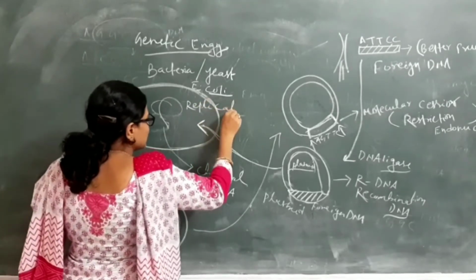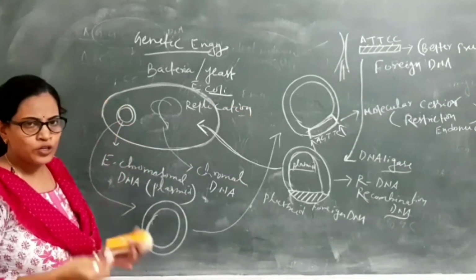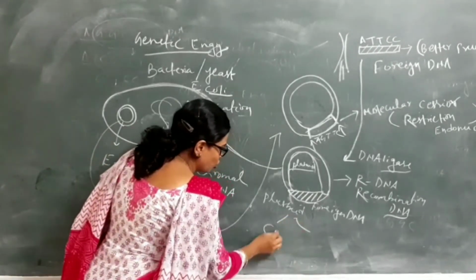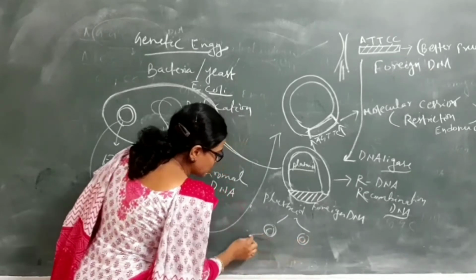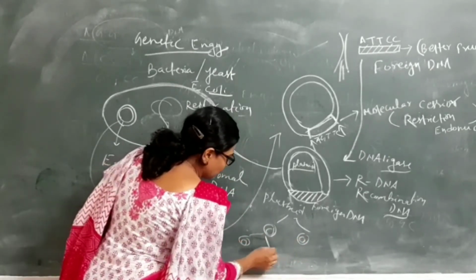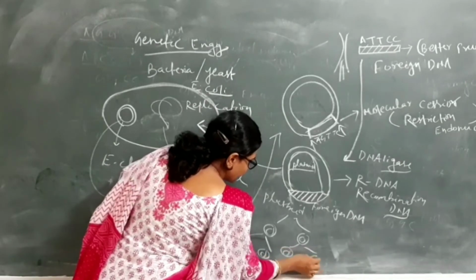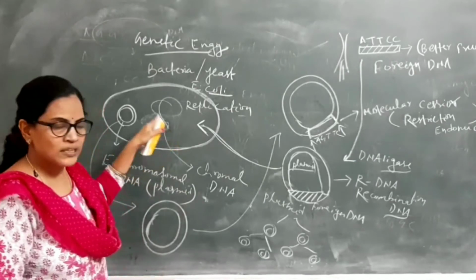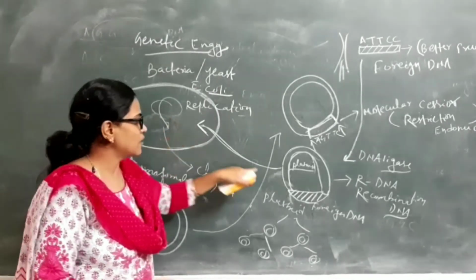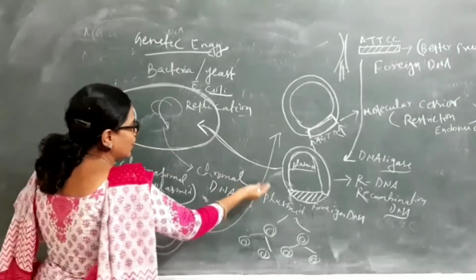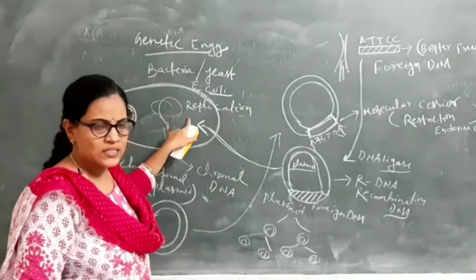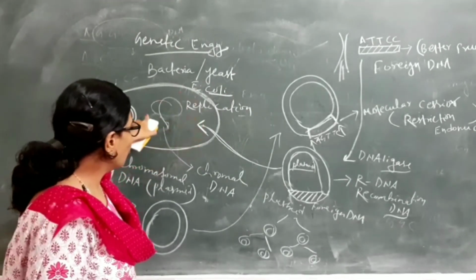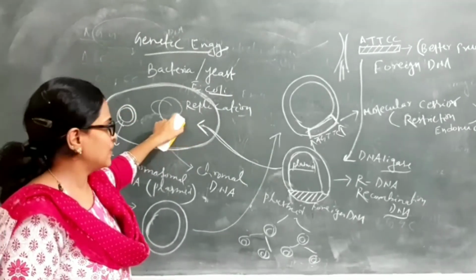The plasmid replicates. Replicate means production of a greater number of copies. A single plasmid produces 2 plasmids, then these 2 plasmids produce 2 each, making 4 plasmids. In this way, the plasmid replicates inside the host. The host for this plasmid is the bacteria. When we insert this plasmid inside the bacteria, it produces more copies of the plasmid inside the bacteria.